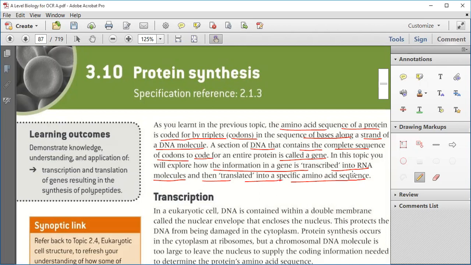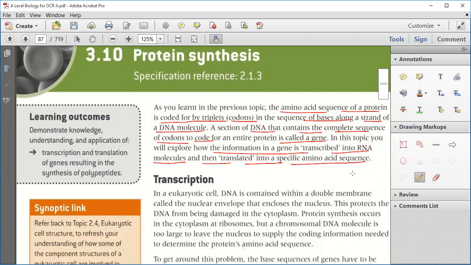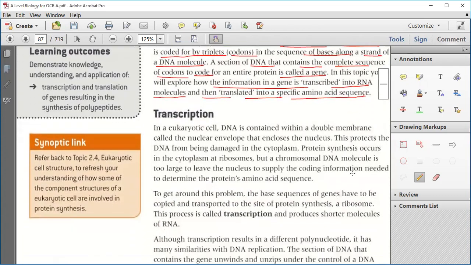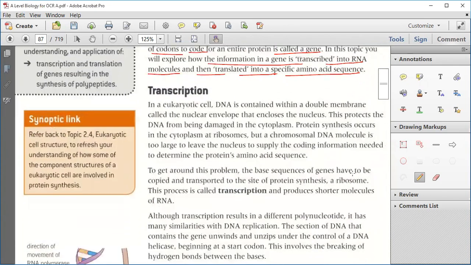Now, first we have transcription, and then translation.